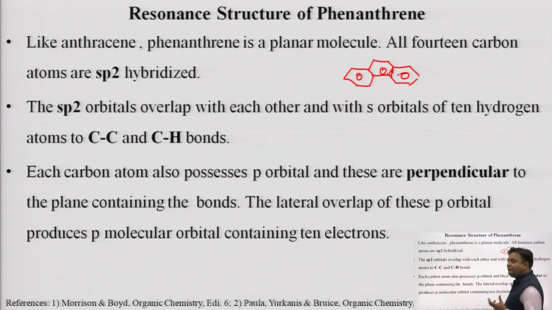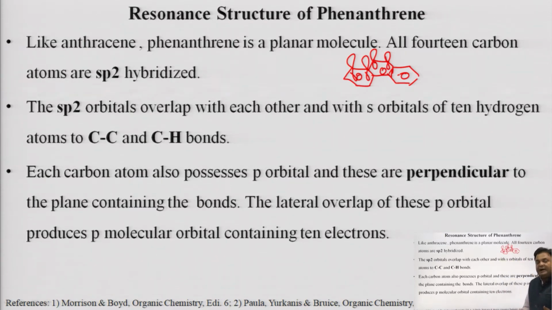Each carbon has 4 valencies. 3 of the 4 valencies are satisfied by making bonds with hydrogens and the other 2 carbons in the ring, while 1 valency is an unhybridized p orbital, which has 1 unshared electron. That unshared electron is perpendicular to the plane of the phenanthrene ring.